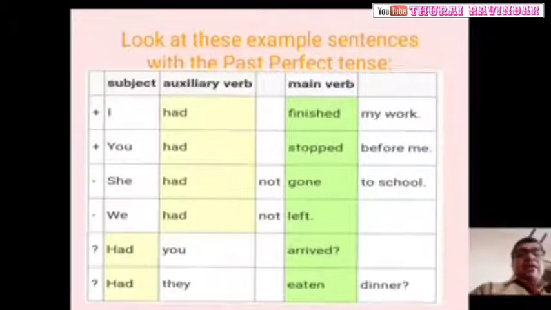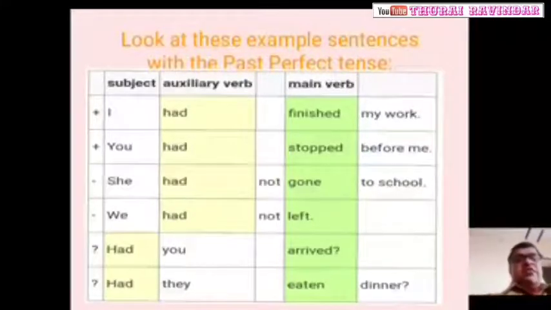I had not finished my work. I had not stopped my work. I had not gone to school. I had not left. I had not arrived. I had not eaten dinner. So like that we use. We had not finished. You had not stopped. You had not gone. We had not left.